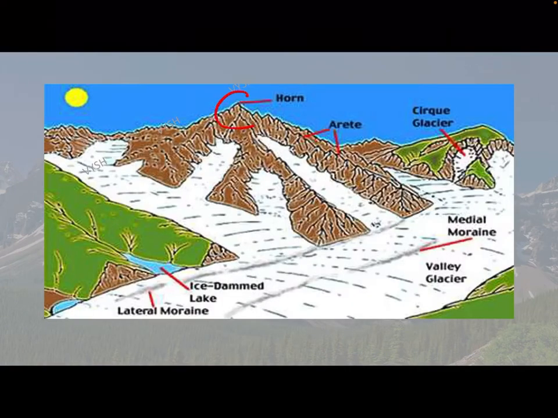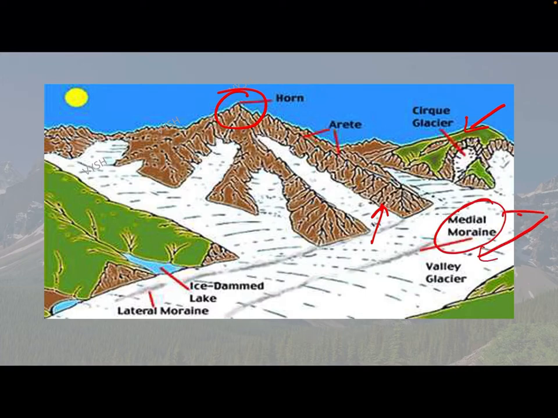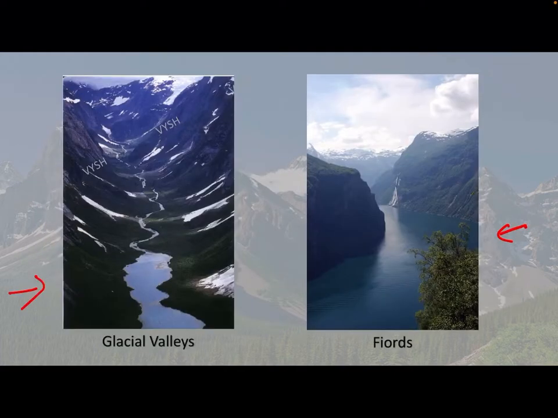Here you see this is a horn, this is an arête which we read. This is a cirque glacier, and this is a valley glacier. Moraine you will see in the coming slides.